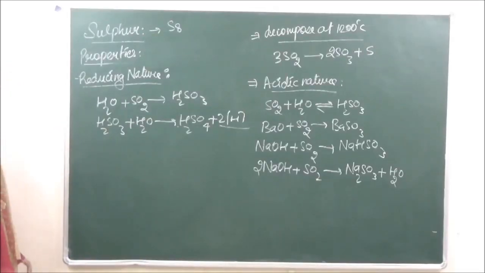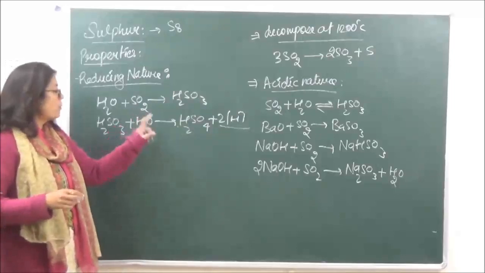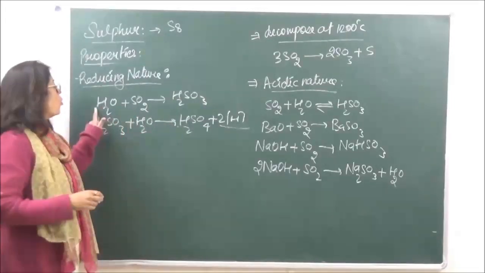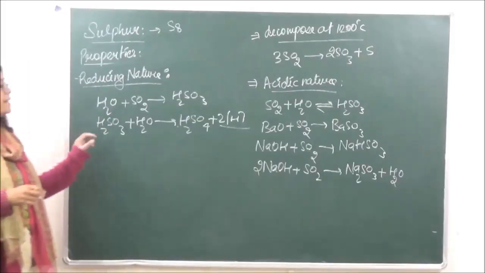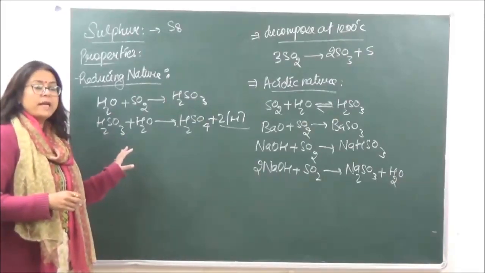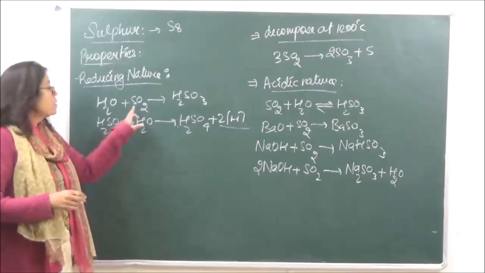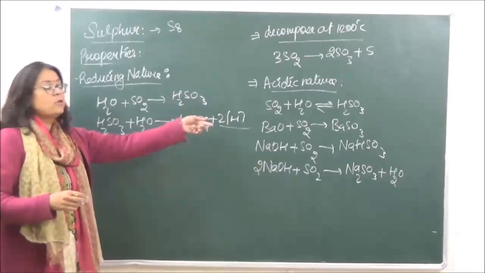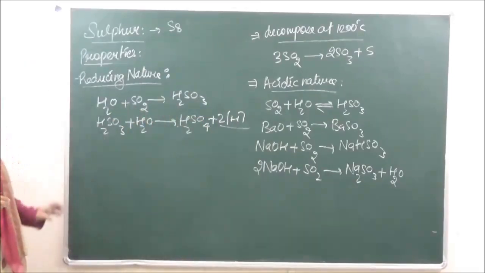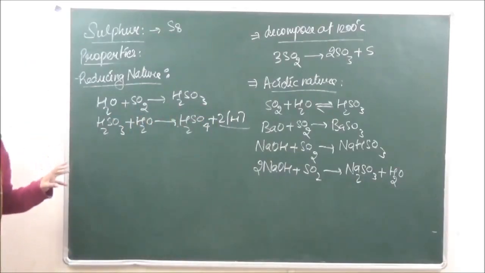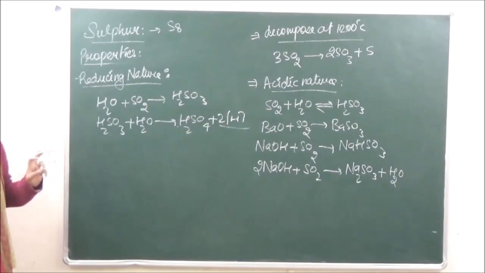So remember one thing, that sulfur dioxide will always behave as a reducing agent only in moist conditions or only in presence of water. In dry conditions it is not going to react as a reducing agent. Why? Because in dry conditions it will not be able to produce nascent hydrogen. Okay? So the reducing nature of sulfur dioxide is due to the nascent hydrogen it produces.